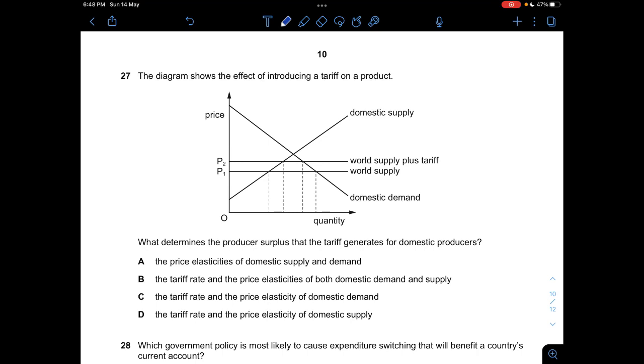A is not correct because it's not just price elasticity of domestic supply and demand, it also has to be the tariff. B says the tariff rate and price elasticity of both domestic demand and supply, which is wrong, because for domestic producers we only look at the domestic supply curve. C is also not correct because it involves domestic demand, so the answer is D.